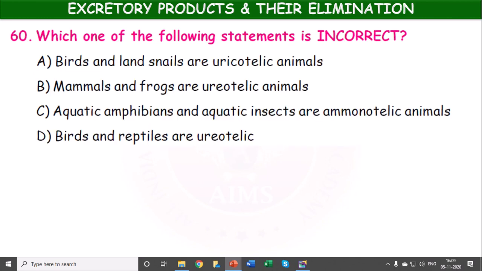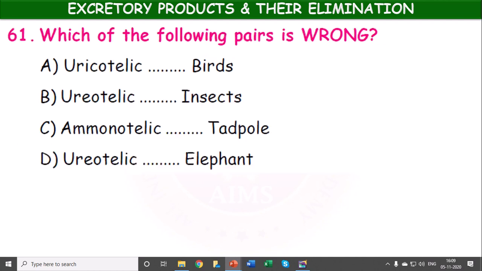Which one of the following statements is incorrect? Birds and land snails are uricotelic animals. Mammals and frogs are ureotelic. Aquatic amphibians is repeated. Birds and reptiles are uricotelic. So it is D.